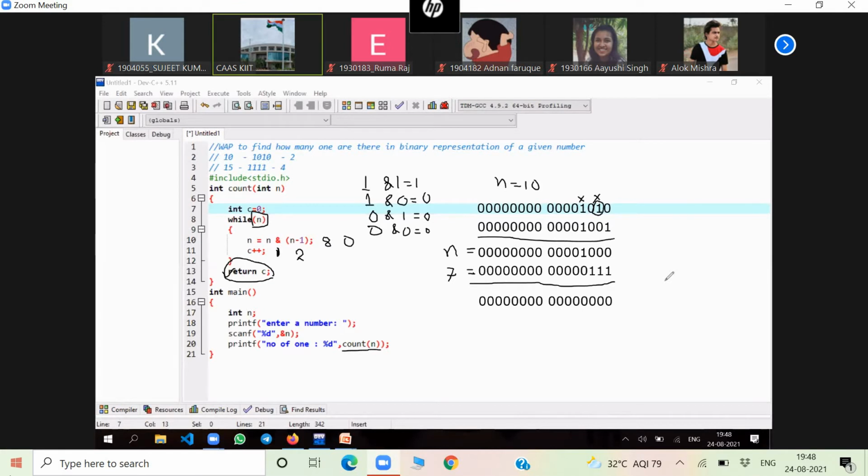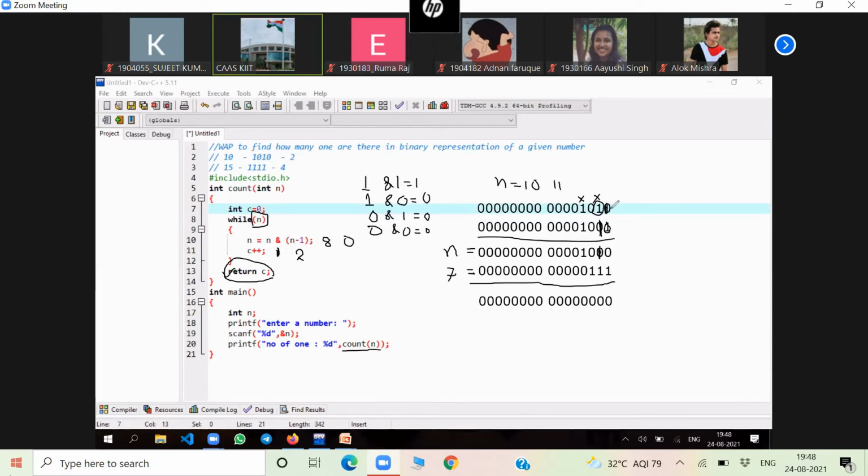So like that, you can check other test cases also. Suppose in case of 11. So I take 11 here. Should it be 1011? Okay. 1011. And the previous number will be 10. Yes or not? In case of 11, previous number 10. Now it will be 1010.